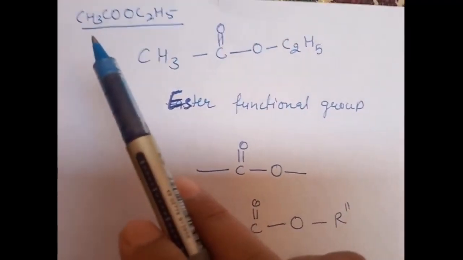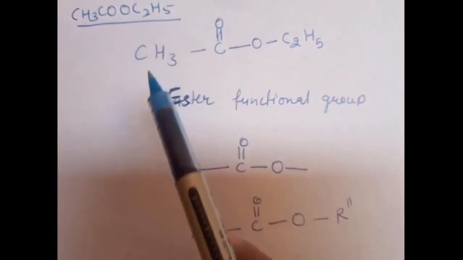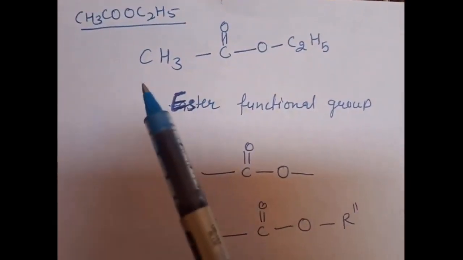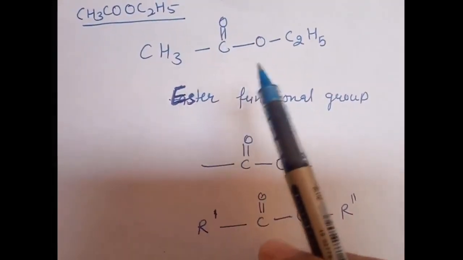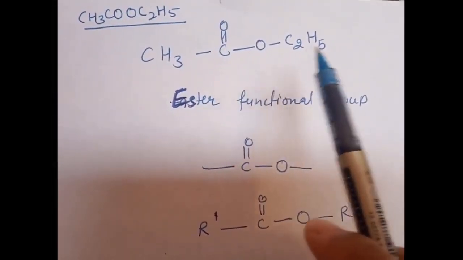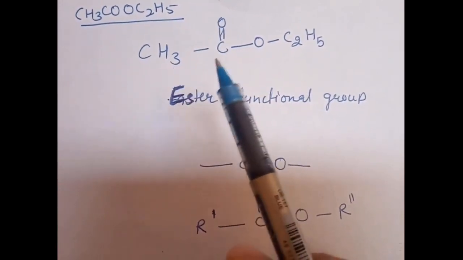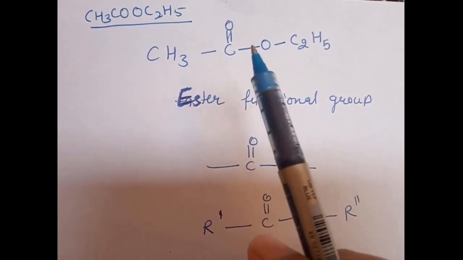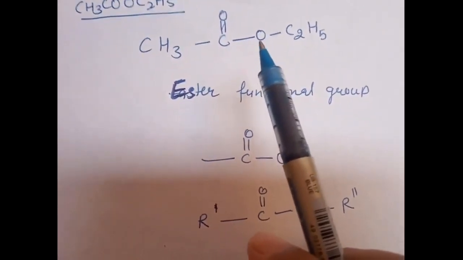And the next is CH3COOC2H5. When we draw the structure, it comes out to be CH3, C double bond O, single bond O, C2H5. So in this way all the valencies of all the carbon atoms are satisfied, and all other atoms are also satisfying their valencies.